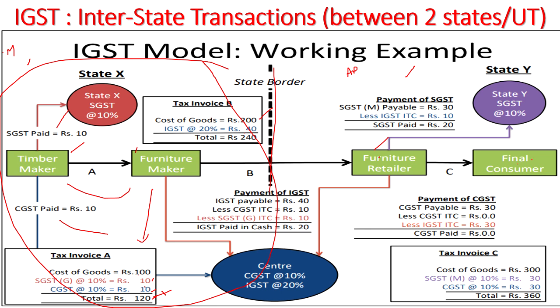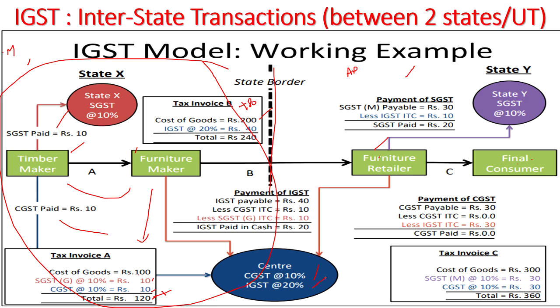That means 120 plus 80 rupees as profit he added, and 200 he is selling, and IGST is 20%, say suppose CGST is 10%, IGST will be 20%, for example. IGST will be the union of state and central government tax.